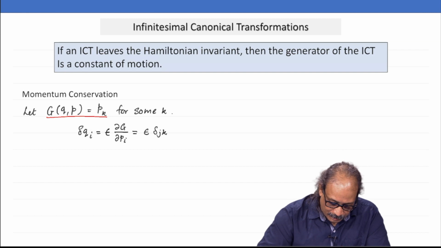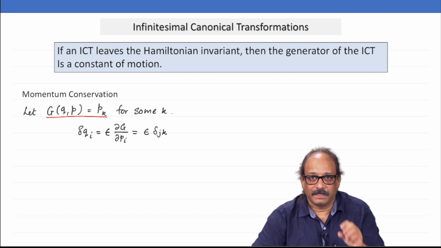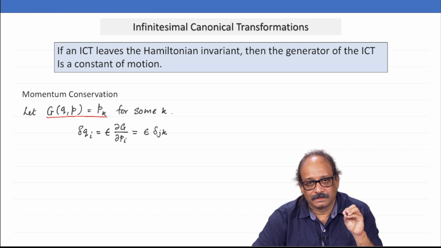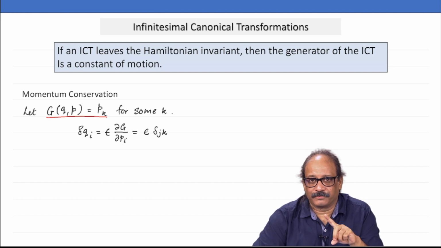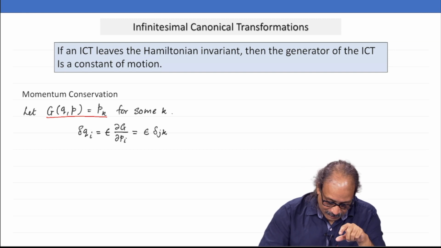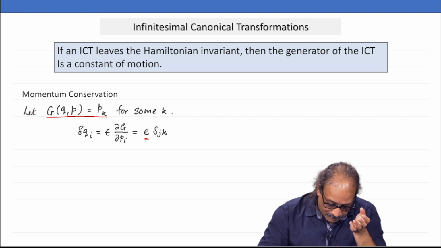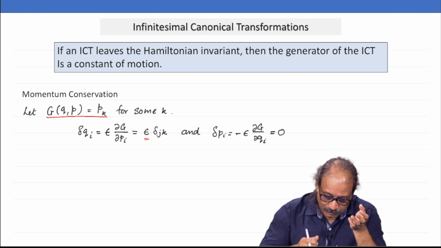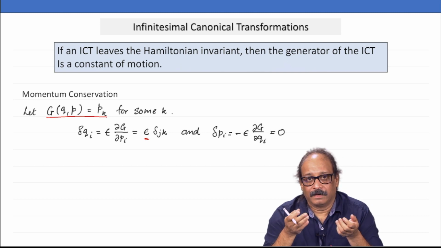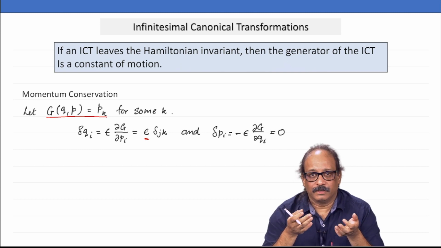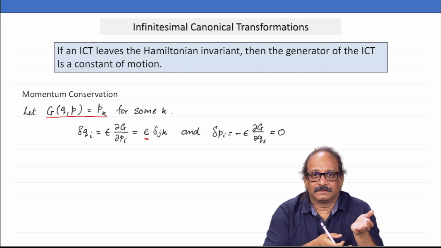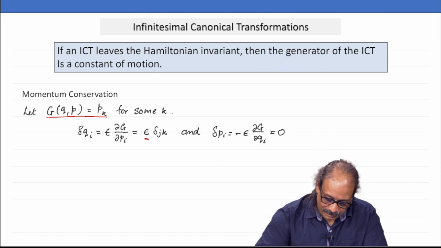So, this is going to give you epsilon times delta_ik, which means all the q_i coordinates are unchanged except for q_k, and what happens to q_k? New q_k is old q_k plus epsilon. Okay. What happens to the momenta? The change in the momenta is given by the partial derivative of G with respect to q_i, but q_i is absent in G. So, this is anyway 0.